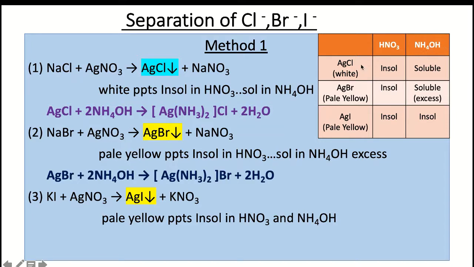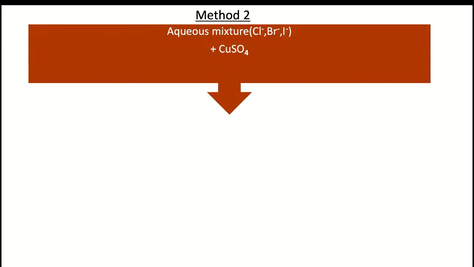solution, silver chloride is found to be soluble. Silver bromide is found to be soluble when ammonium hydroxide is added in excess amount, it gives the formation of a complex, whereas silver iodide is found to be insoluble. So based on the color of the silver halides and their solubility in nitric acid and ammonium hydroxide, these halides can be identified. Second method, we take the aqueous mixture containing all these halides, adding copper sulfate solution to